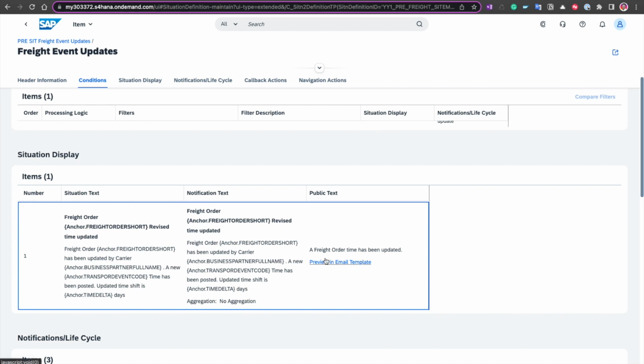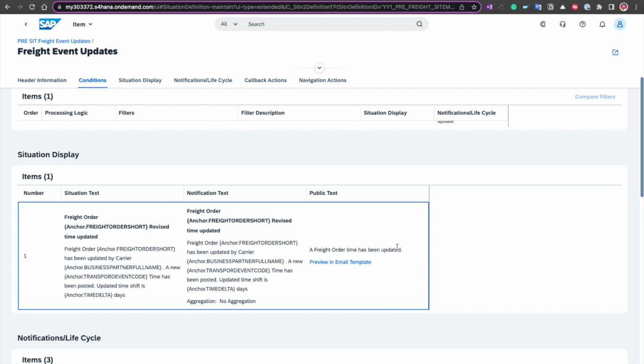We've also defined a text that's going to be put in the email template if the notification is going to go via email. And of course, for data protection reasons, we're not putting any information that could be useful if it fell into the wrong hands.